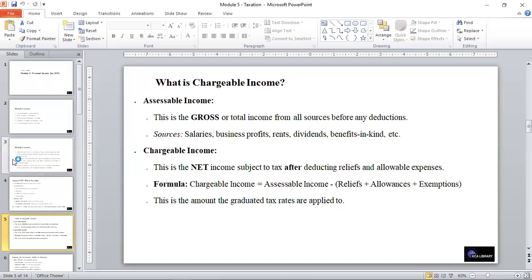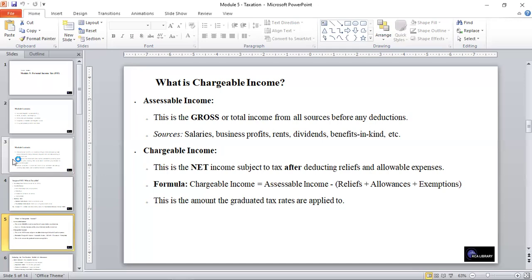Looking at chargeable income, this is the net income subject to tax after deducting reliefs and allowances or allowable expenses. And the formula for chargeable income is equal to assessable income minus, open bracket, reliefs plus allowances plus exemptions, close bracket.